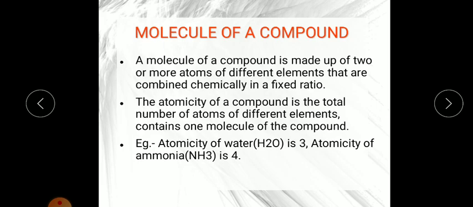Suppose NaCl, Na is 1, Cl is 1, so the atomicity will be 2. In the case of methane gas, the formula is CH4, so C is 1 and H is 4, 4 plus 1 is equal to 5, so methane atomicity will be 5, like this. Last video only I explained how to find out the atomicity. Please go through it, you will understand easily.